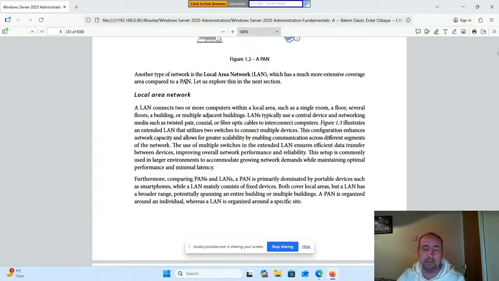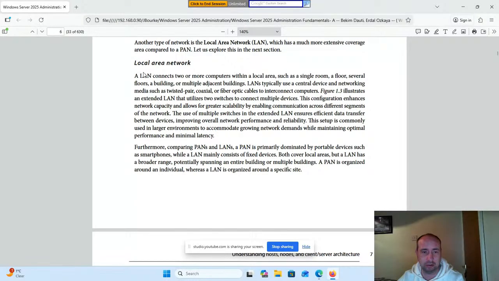Another type of network is the local area network, LAN, which has a much more extensive coverage area compared to a PAN. Let us explore this in the next section. So, local area network. A LAN connects two or more computers within a local area, such as a single room, a floor, several floors, a building, or multiple adjacent buildings. LANs typically use a central device and networking media such as twisted pair, coaxial, or fiber optic cables to interconnect computers.